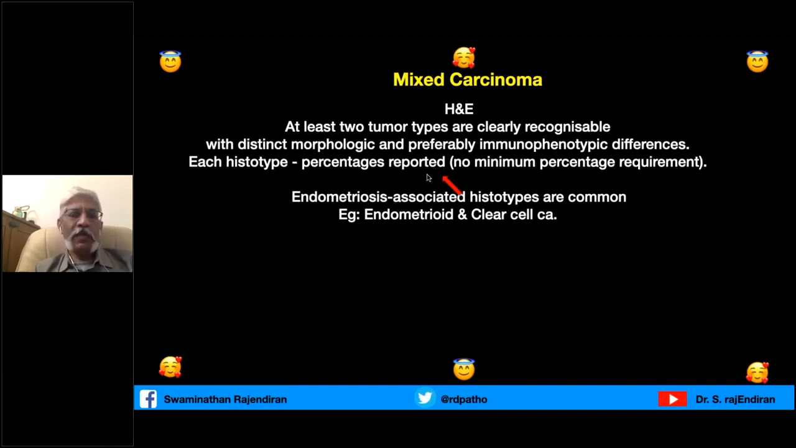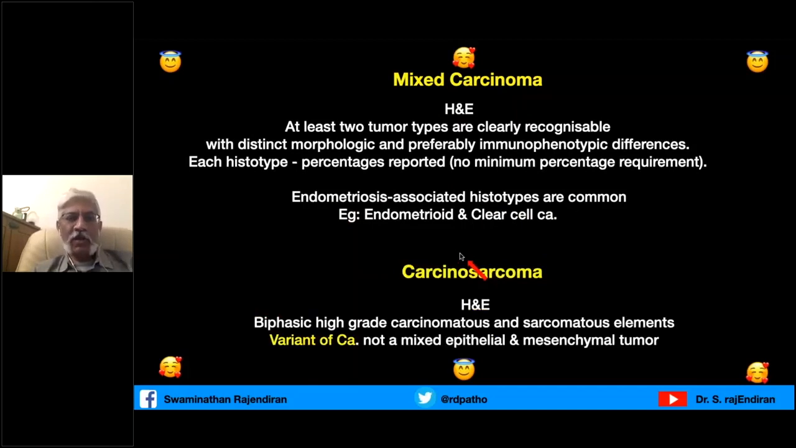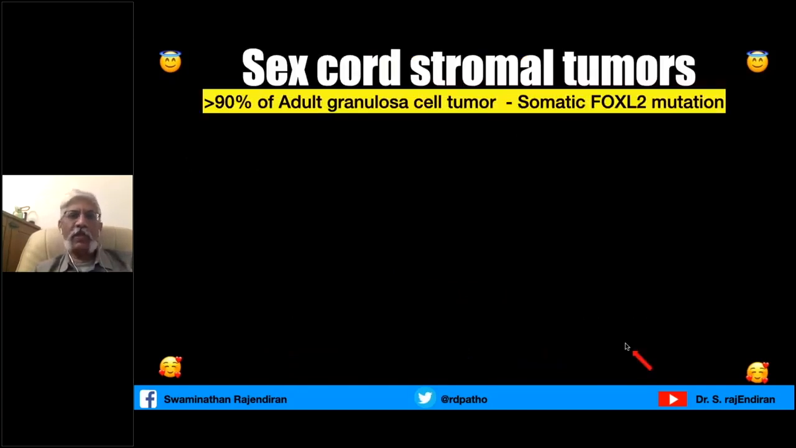Usually they are related to endometriosis-associated histotypes, and the most common combination of mixed carcinoma is endometrioid and clear cell carcinoma. Coming to carcinosarcoma, it's again a biphasic high-grade carcinomatous and sarcomatous element. But as I told you, these sarcomatous elements are metaplastically arising from the carcinomatous tumor. So now it is considered a variant of carcinoma, not a mixed epithelial mesenchymal tumor.